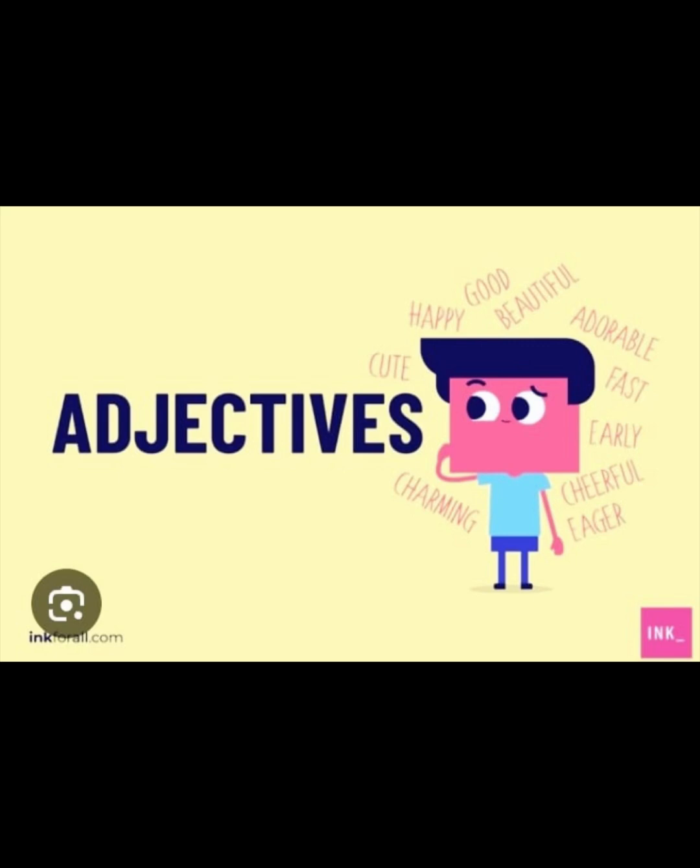Then the third rule is adjectives are never plural. You don't have singular and plural in adjectives, regardless of the number of the noun that they describe. So a singular noun like tree and a plural noun like trees can both be described by tall. The tall tree. The tall trees. So adjectives are never plural regardless of the number of the noun that they describe.